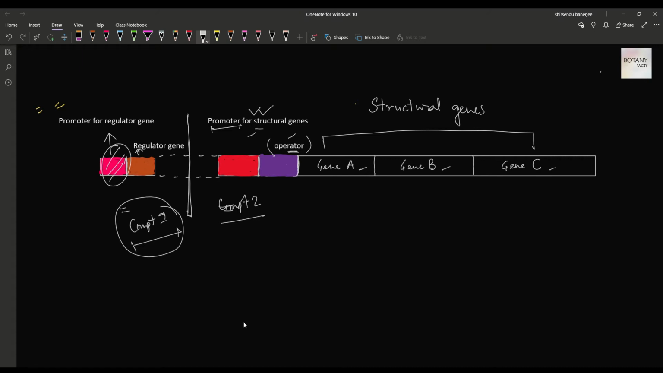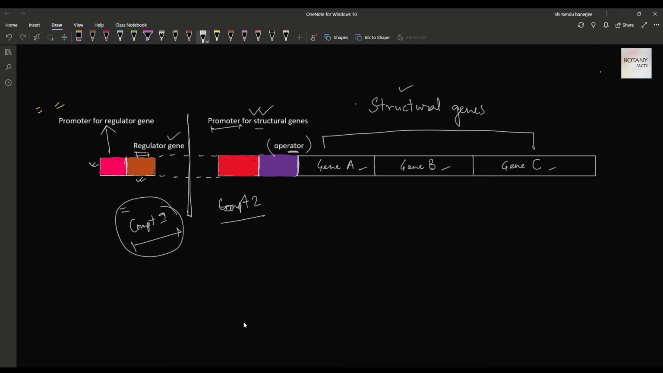So now, what does compartment 1 contain? Compartment 1 generally contains two elements. What are the two elements? The two elements are the magenta colored segment and an orange colored segment. The magenta colored segment is the promoter of the regulated gene, and the orange colored segment is the regulated gene itself. A regulated gene is a gene whose product is called a regulator, which can regulate the expression of the structural genes. This is the difference between the regulated gene and a structural gene.